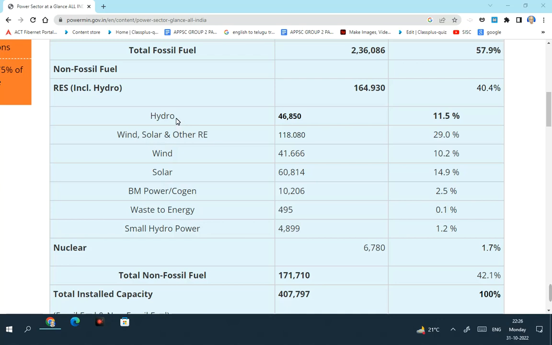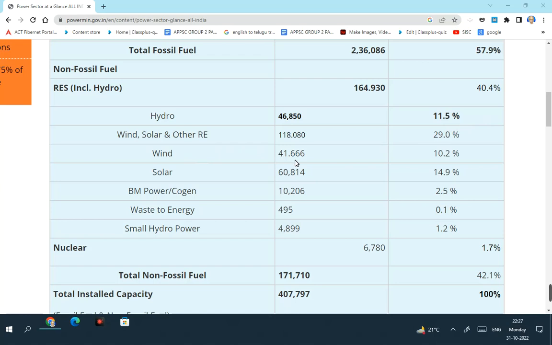Large hydro accounts for 46,850 megawatt of the total installed power capacity in this country, which is 11.5%.